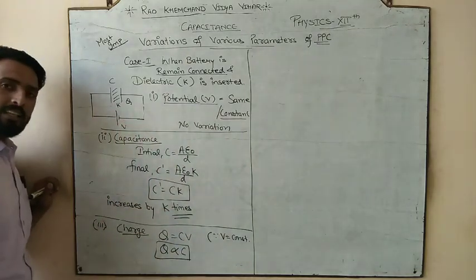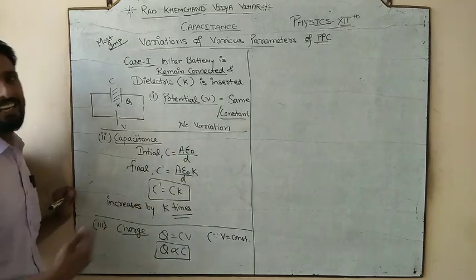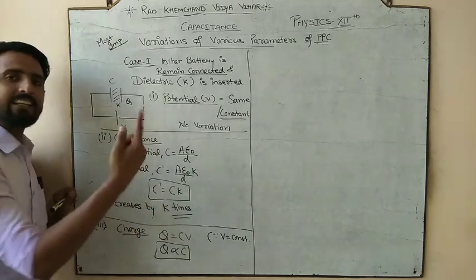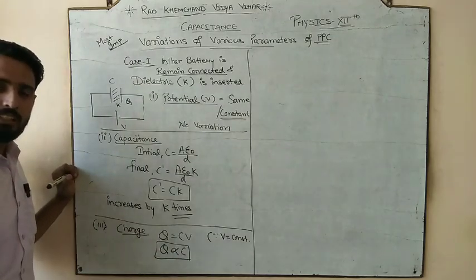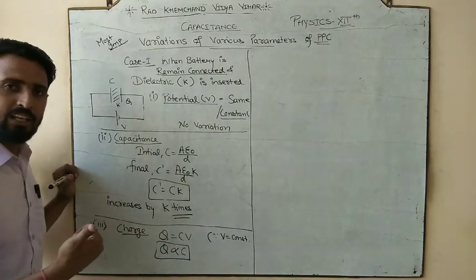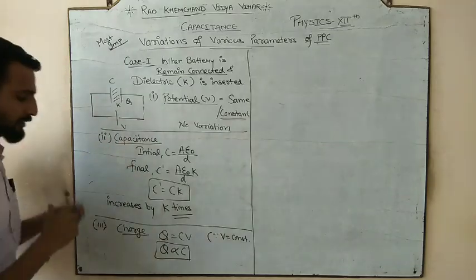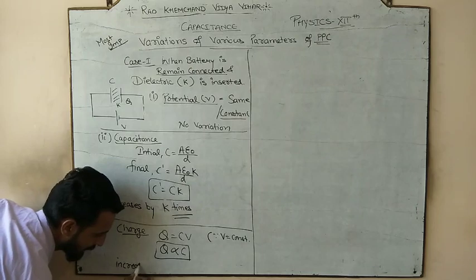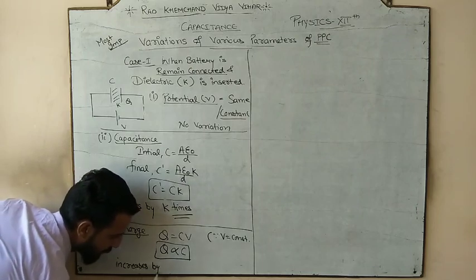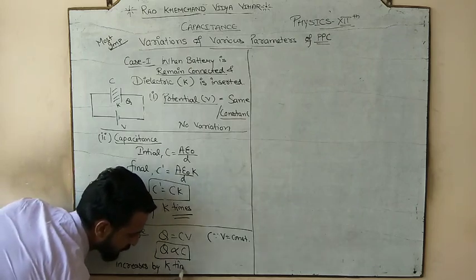What happens to C? C increases by K times, and charge is directly proportional to C. So the charge will also increase by how much? K times.